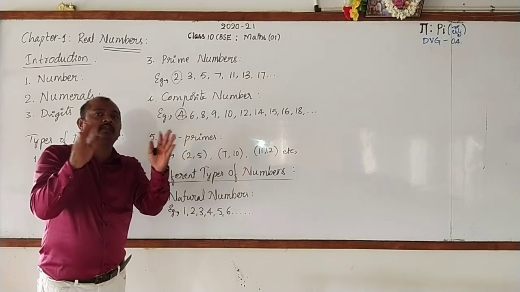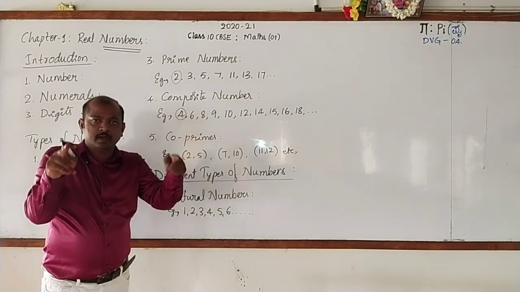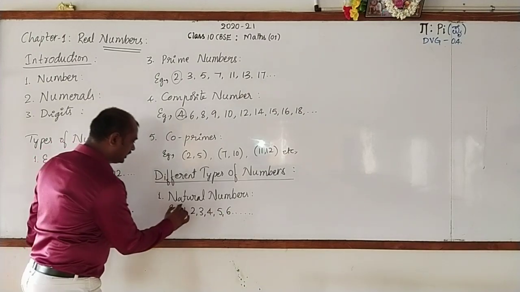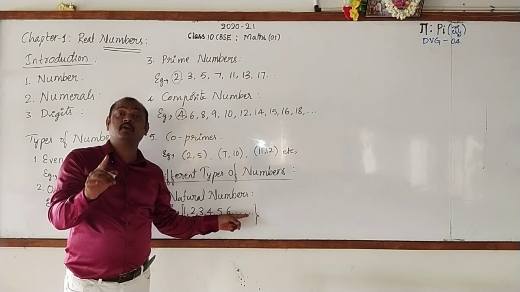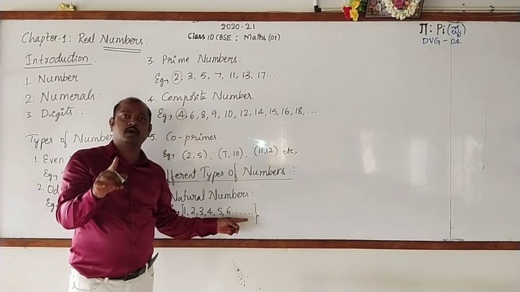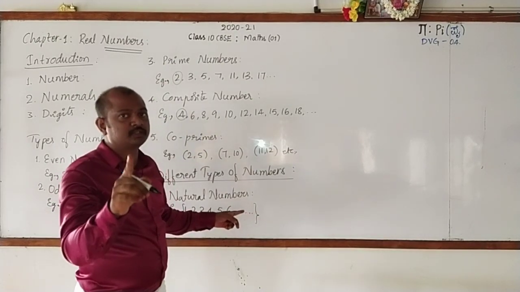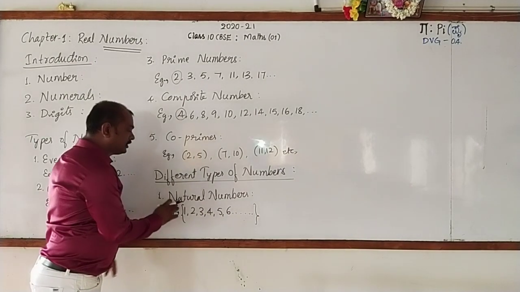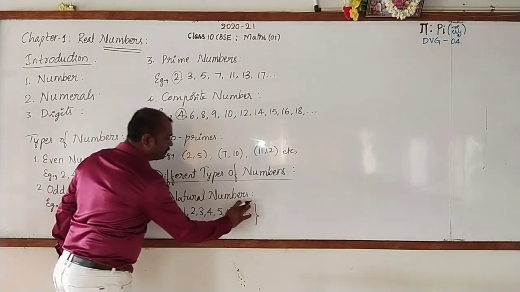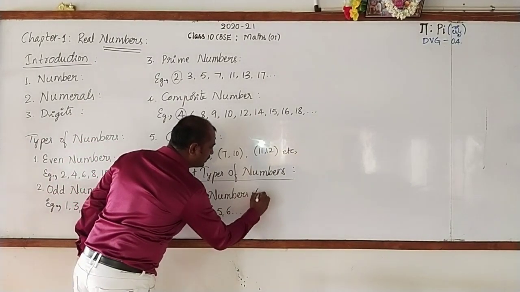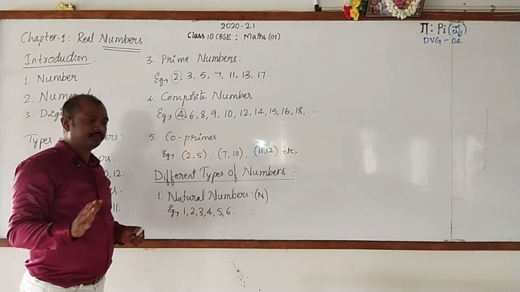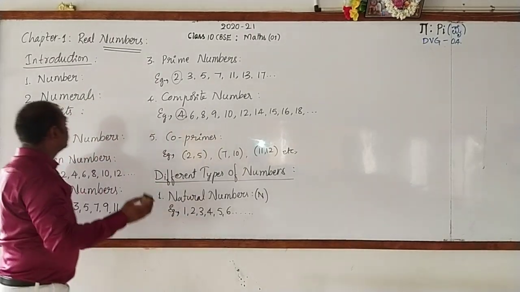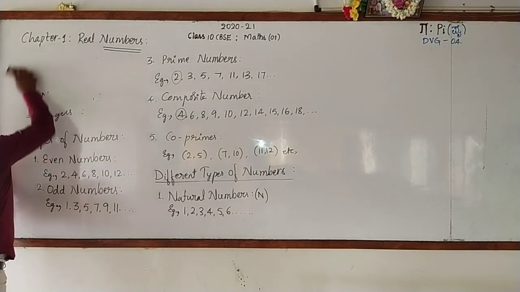If they are enclosed with a pair of flower brackets like this, then we call it a collection of natural numbers or set of natural numbers. And this set of natural numbers is denoted by the symbol capital N. Understood? Okay. Now let's go on to the second one.